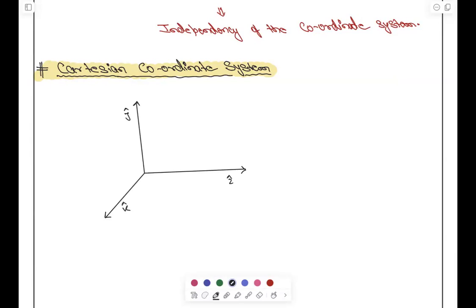The motion of one is independent of the motion of another. We know that. ठीक है. Now, what is X? If a point is here, let's say P. If a point is here, we can denote it by having X, Y, Z as coordinate, right? When you join this coordinate with the origin and put an arrow here, it will give you the position vector. Let's say R. So R is the position vector.